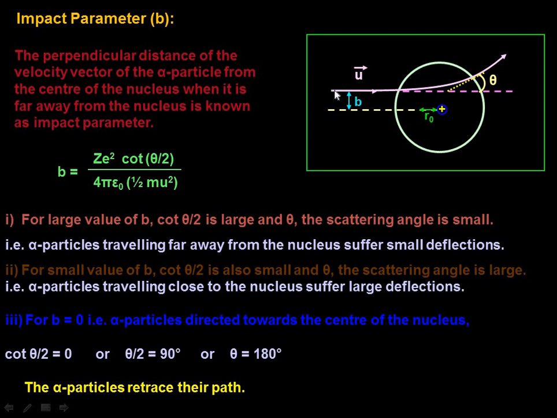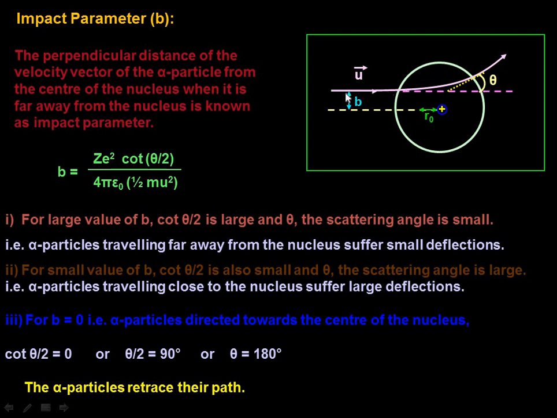Velocity vector as they are traveling in the same straight line. So I have taken one such ray which has been slightly deviated, you can notice here, and this is the actual path. This was incident. So until it came closer this way, from here it has been deviated because of Coulomb repulsive forces. If I draw the tangent to this curve, you can notice here this angle is theta.